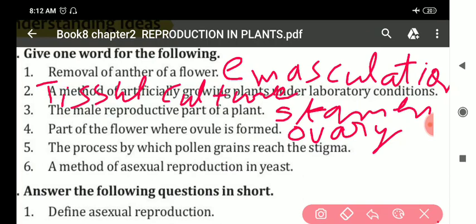Next, so first answer is emasculation. Second answer is tissue culture. Third, stamen. Fourth, part of flower where ovule is formed is ovary. And fifth, the process by which pollen grains reach the stigma, that is pollination. POLLINATION. Last point just I am discussing.